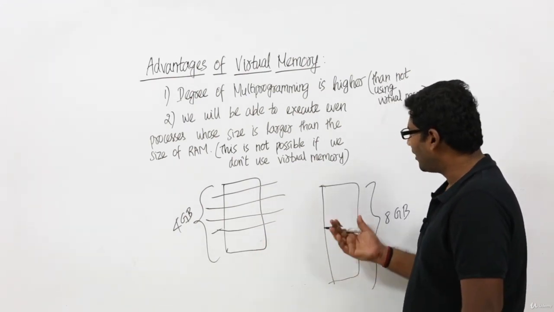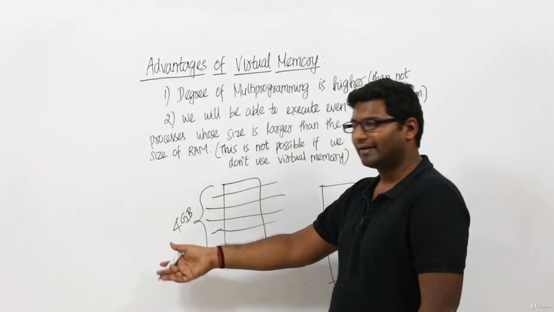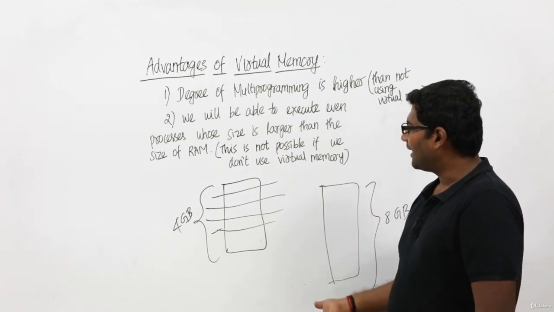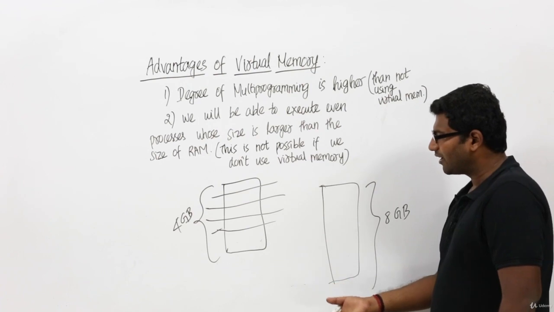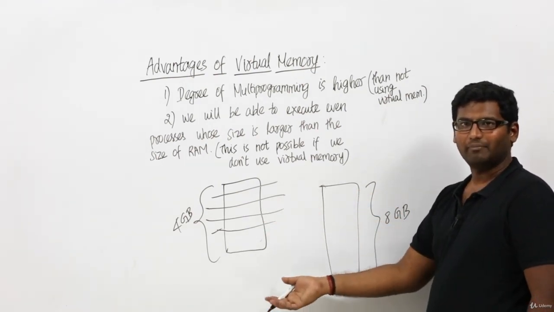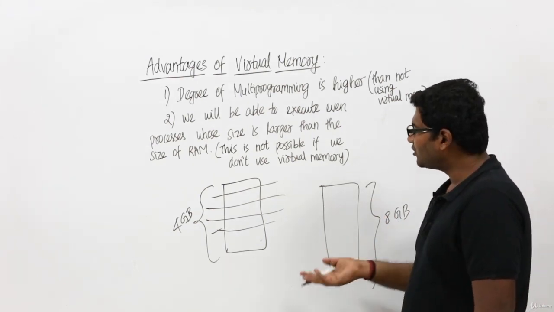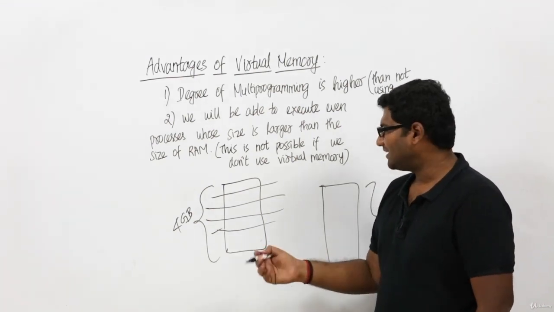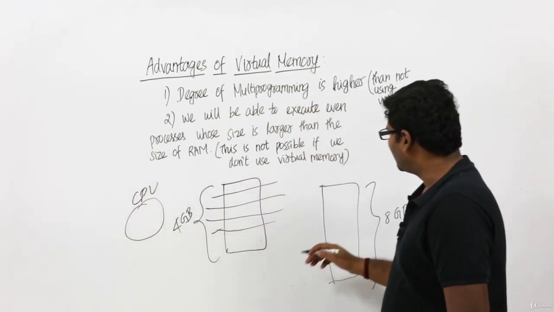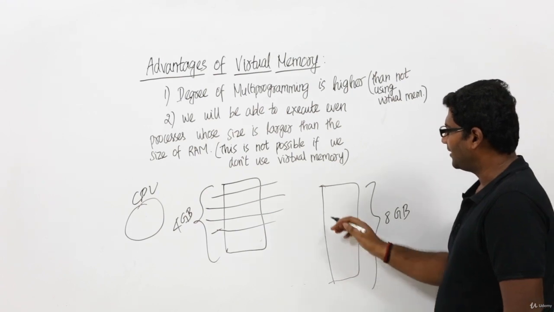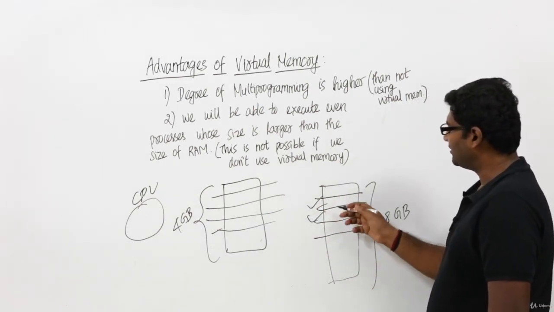If I am not placing the process in the RAM, our CPU cannot execute it, right? Because the CPU cannot directly access the hard disk. So effectively, if I'm not using virtual memory where the process size is larger than the size of RAM, I cannot execute the process ever, right? Now by using virtual memory, I can do it. Why? Because the CPU will require only one or two pages of a process, only a few pages. Let us assume, though this process is 8 gigabytes, the CPU needs only these 2 pages of the process.